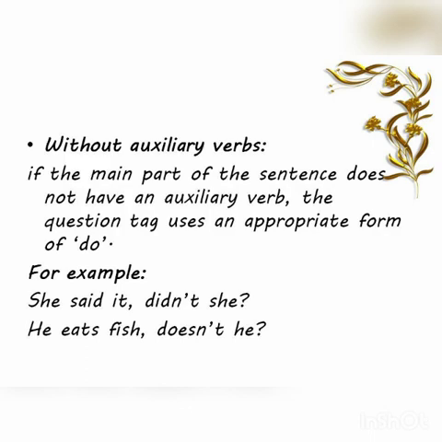Without auxiliary verbs: if the main part of the sentence does not have any auxiliary verb, the question tag uses an appropriate form of do. Look at the example. She said it. So said can be split as did say. So did is the part to be used in the question tag. Didn't she? He eats fish. Eats is in the present tense. So the proper form of do is does. It is used in the tag, doesn't he?